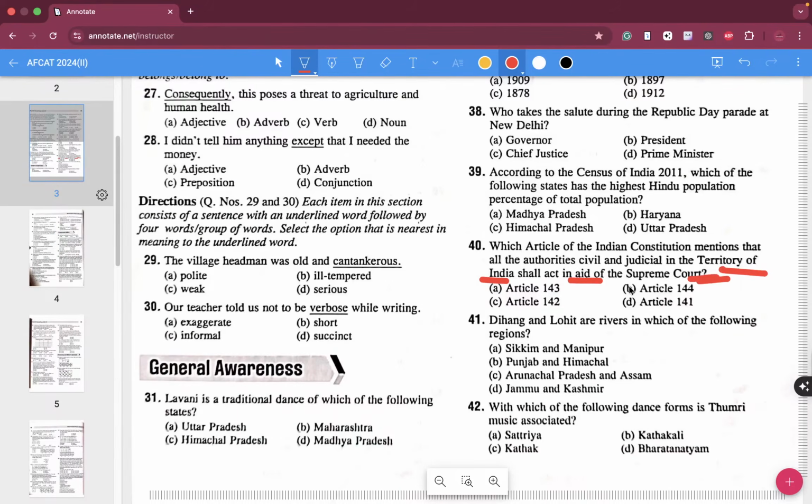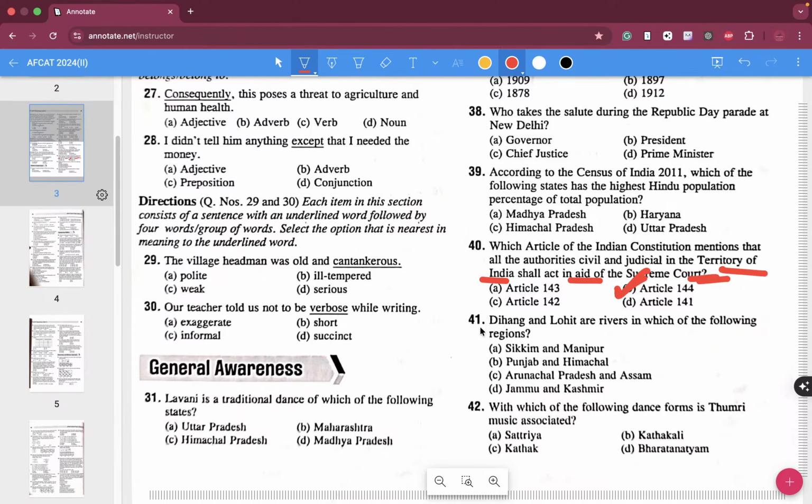The article which outlines that is Article 144. Again, if you know it, you will write it. If you don't know it, you will not be able to write it. It's as simple as that.